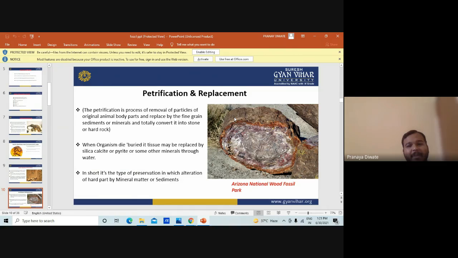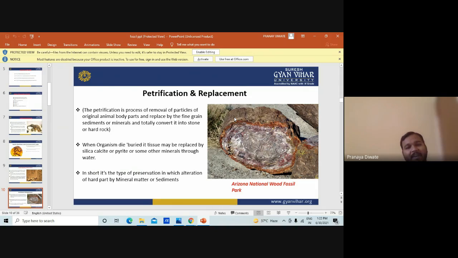Then you have petrification and replacement. The petrification is the process of removal of particles of the original animal body part, replaced by fine-grained sediment or mineral and totally converted into stone or hard rock.